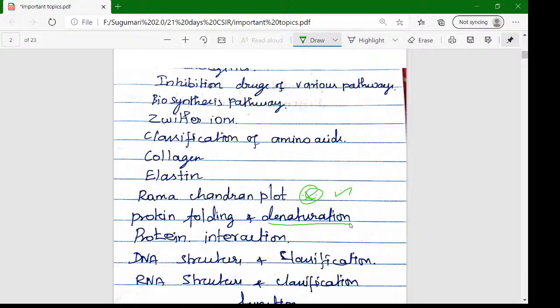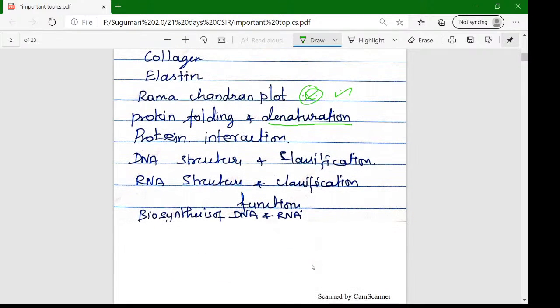Denaturation questions are problem based: they provide the temperature or denaturing factor, and using that compound we have to understand the question and give an analytical answer. Then protein interaction, DNA microarray related questions, the types of DNA structures and their role, and likewise RNA structure and function. The biosynthesis of RNA and DNA, and its pathway, is very important.